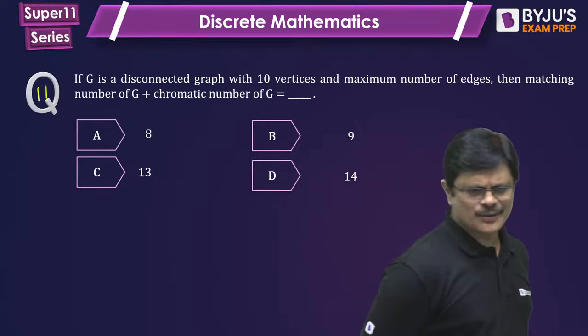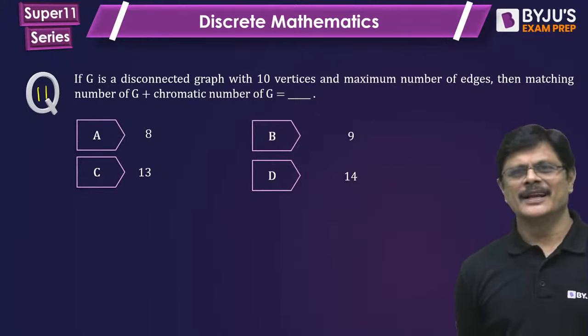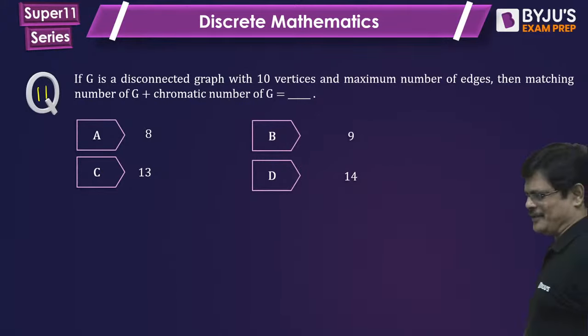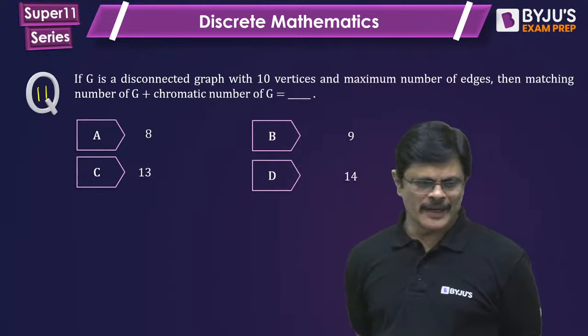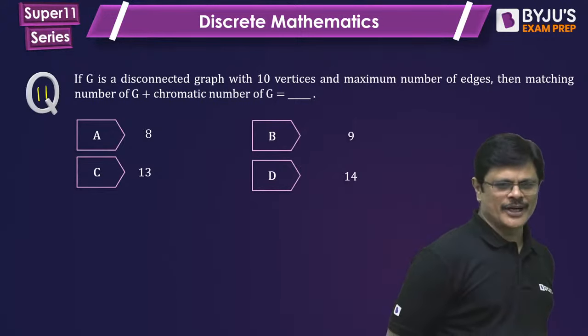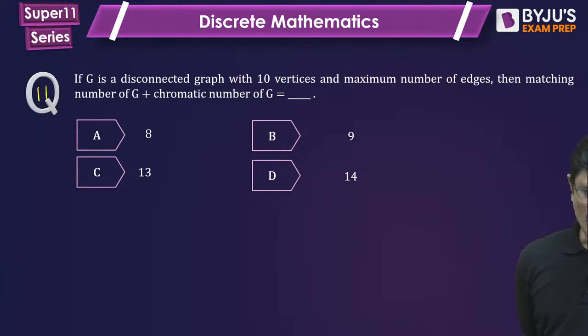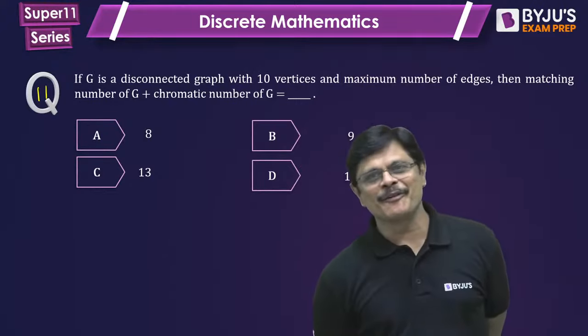What is k? k is equal to 2. Number of components is equal to 2. Very good. Yes, yes. No need of guessing. This is not the time to guess. You are writing the GATE examination. So it is time to fix things.